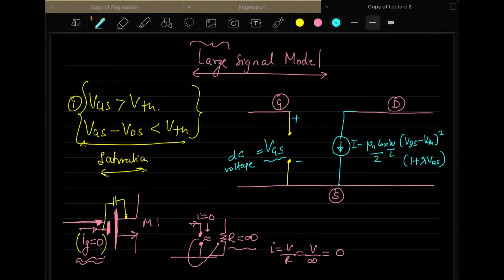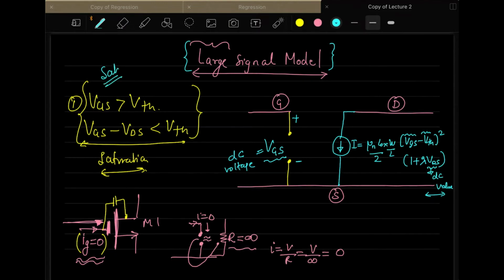And note that all these values that I am writing over here are DC values, DC voltages that you are applying. We will understand what this means in a while. So this is the large signal model for MOSFETs. And why are we saying large signal model? Because here the signals can vary largely. I will tell you what that is in a while, but you can apply large signals over here. So it's a DC model. It's not a small signal model. So this is one of the situations where the transistor is acting in saturation.